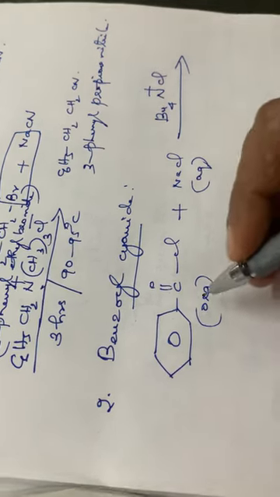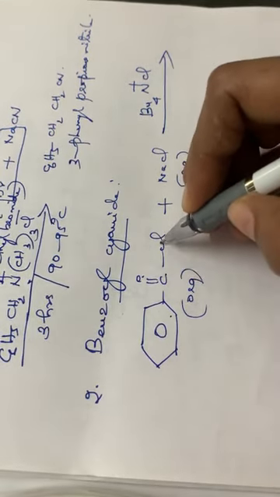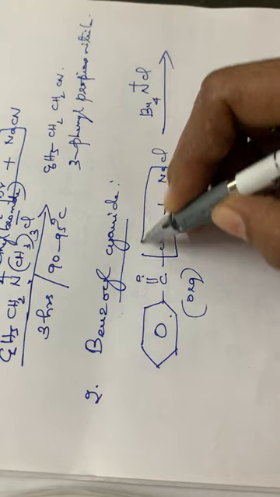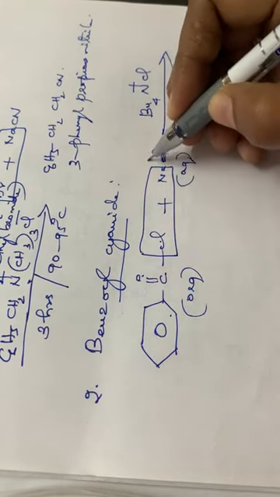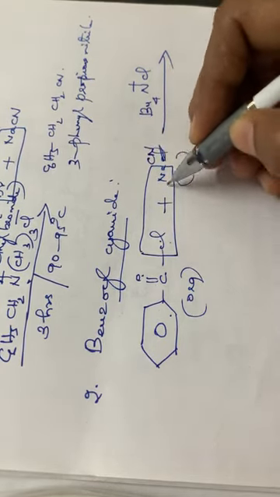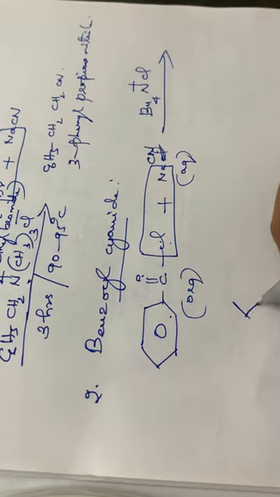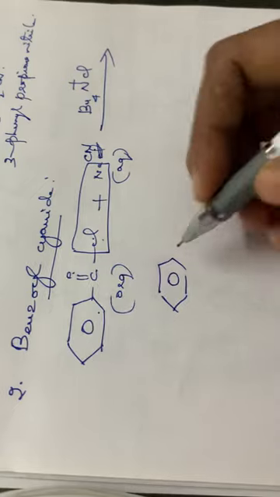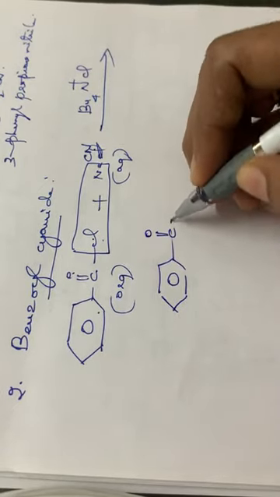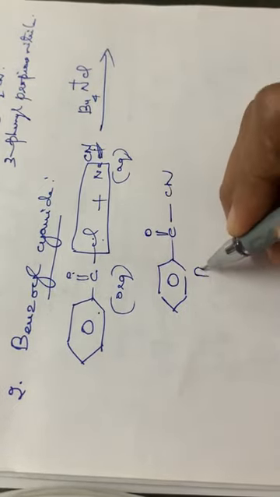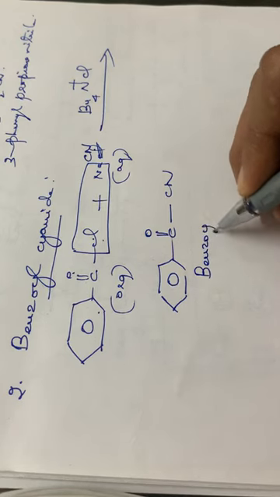So the compound formed will be C6H5COCN. This NaCl will be eliminated. Sorry, this is NaCN. Okay, so this compound will be eliminated. This is NaCN, you have to correct it, sorry. So the product will be C6H5, C double bond O, then CN. That is benzoyl cyanide.